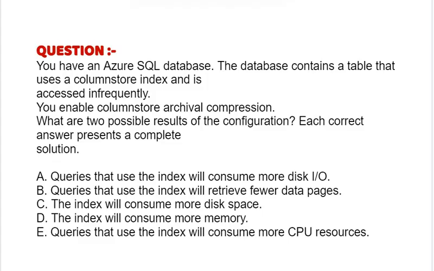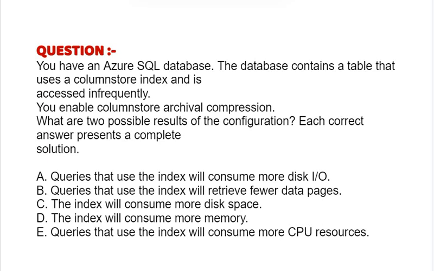Our next question is, you have an Azure SQL database. The database contains a table that uses a columnstore index and is accessed infrequently. You enable columnstore archival compression. What are two possible results of the configuration?